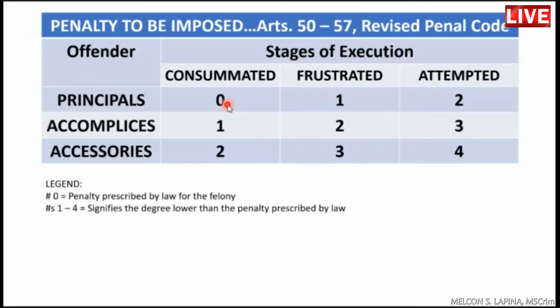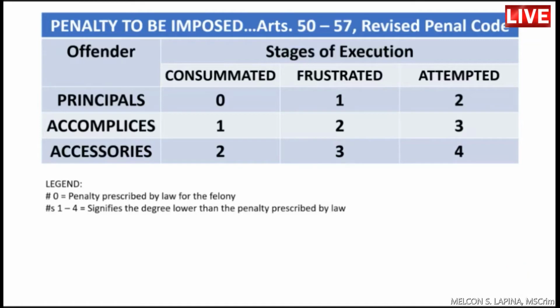Now, itong mga number na to, 0 to number 4, ito yung meaning, no? So, if you have number 0, that refers to the penalty prescribed by law for the felony. Ibig sabihin, ito ang binigay sa batas na penalty sa isang krimen. So, ang numbers 1 to 4 signifies the degree lower than the penalty prescribed by law. So, nag-signify siya kung ilang degree lower mula sa penalty prescribed by law.